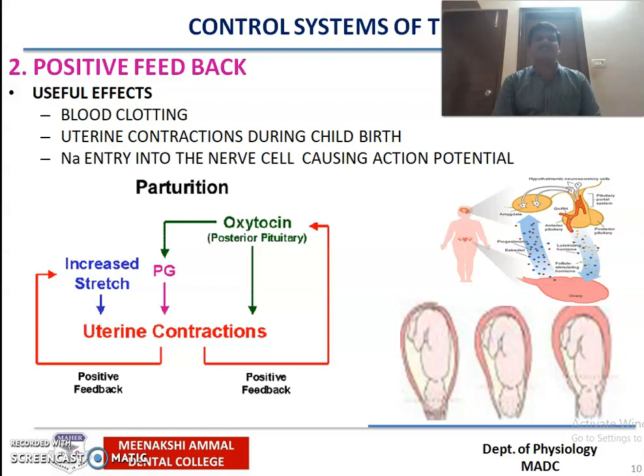So with further contraction, again more information goes to the posterior pituitary. When more and more information goes to the posterior pituitary, automatically more oxytocin will be released, which in turn contracts the uterus more and more. Uterine contraction will increase more and more, which results in the expulsion of the baby. That is the best example for positive feedback.